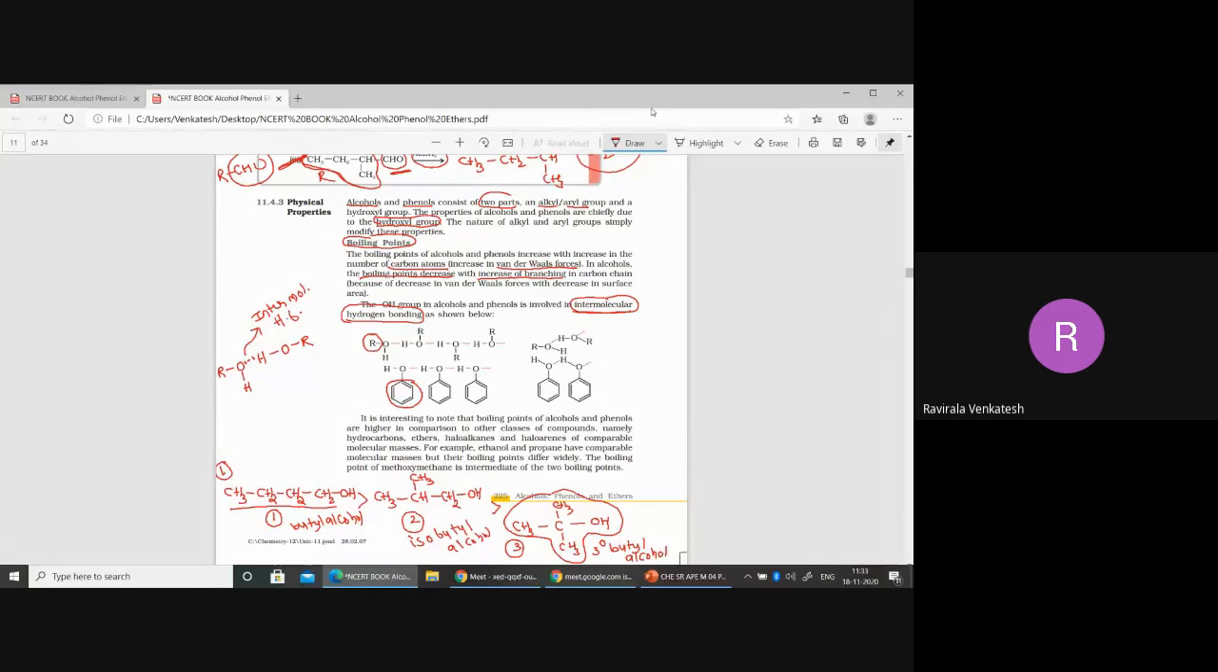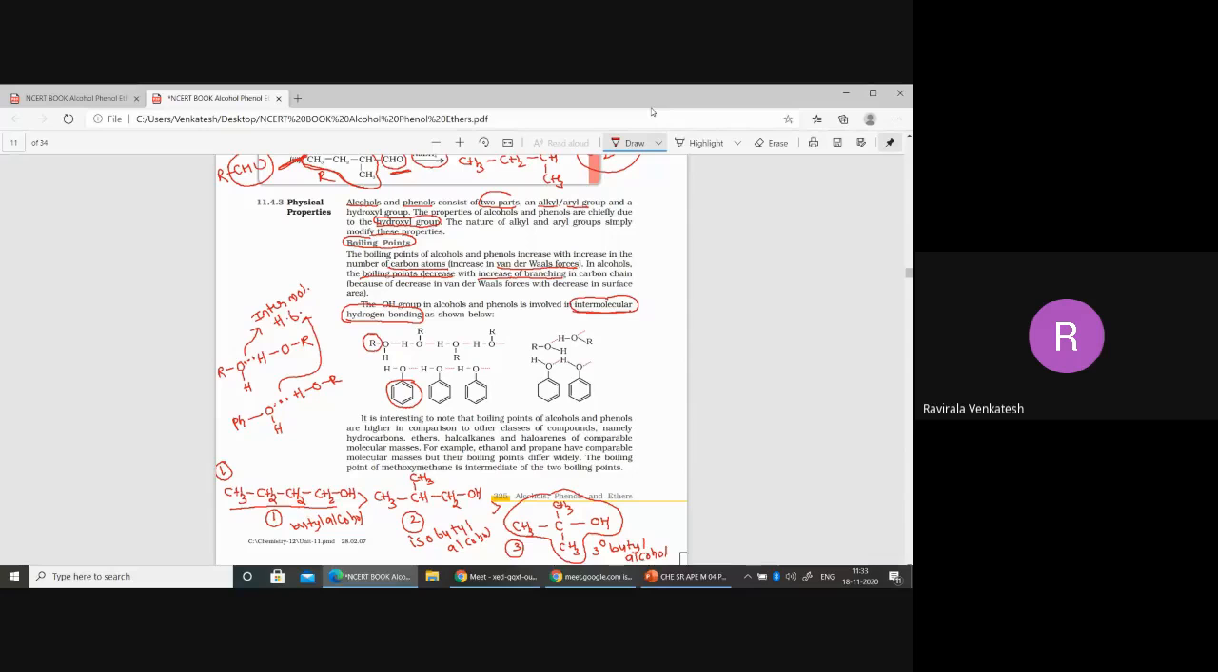Now in the phenol also this is possible. Just like in the place of R we can take Ph here. Ph is nothing but the phenyl group. Here you can get the same hydrogen bonding whatever you are getting in the alcohol. Phenols are also getting hydrogen bonding here. That is what intermolecular hydrogen bonding.